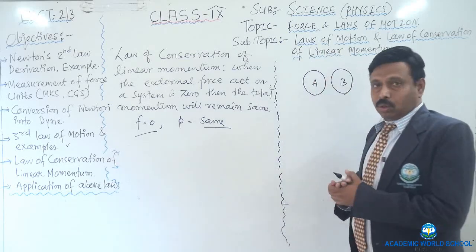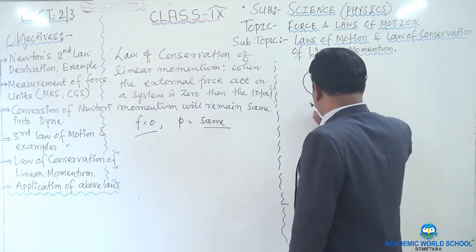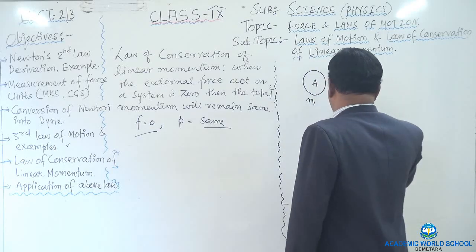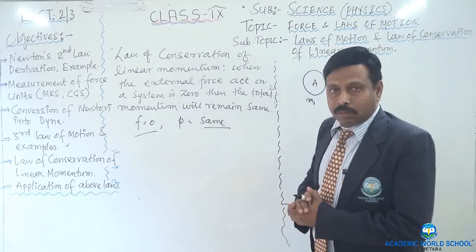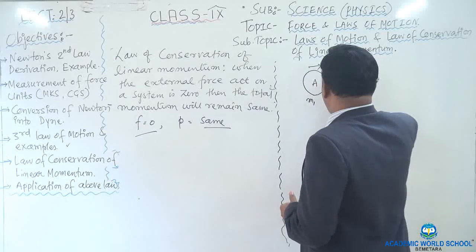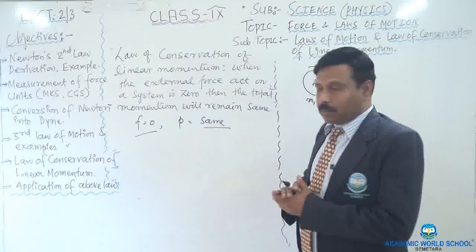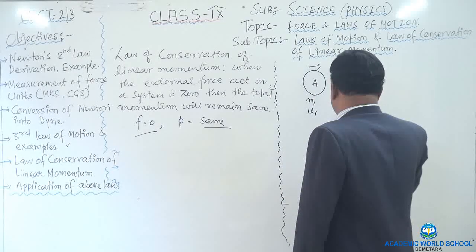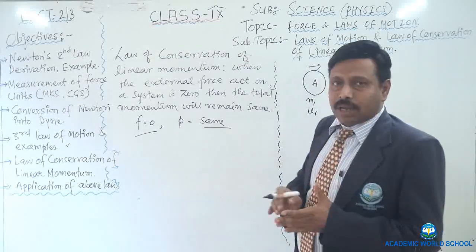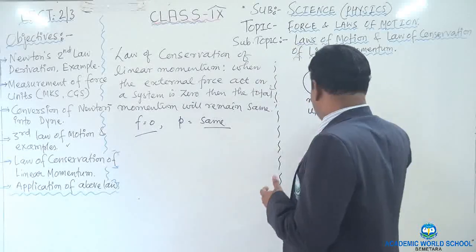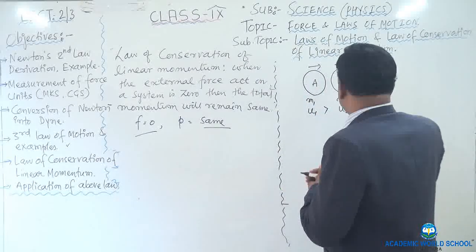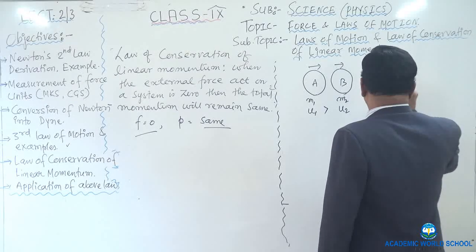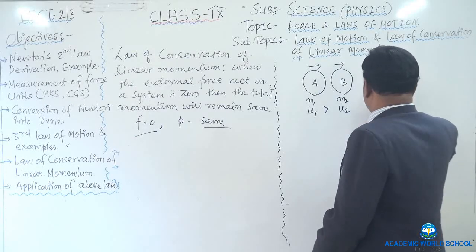A and B are the two bodies. Let the mass of body A be m1 and the mass of body B be m2. They are under motion. Let the initial velocity of body A be u1 and the initial velocity of body B be u2. Consider that u1 is greater than u2. If so, the two bodies will collide with each other.